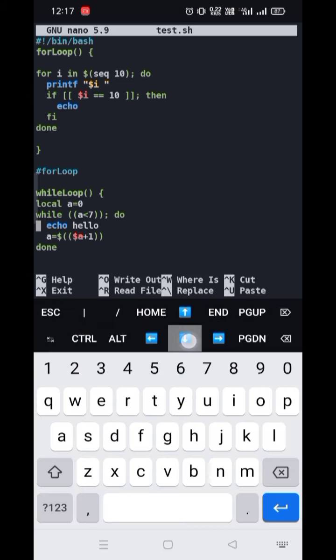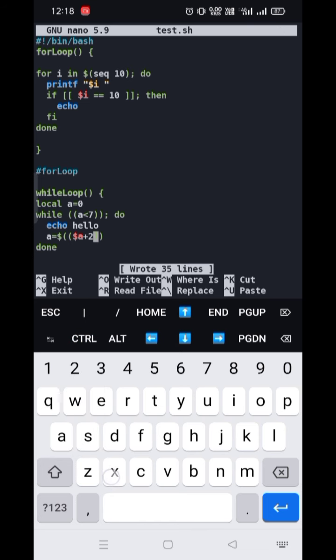Now if we increase it by 2, what will happen? First time it will run when a is equal to 0. The second time a is equal to 2, which is also smaller than 7, so it will again run. Then it adds 2 more, so a is equal to 4, which is smaller than 7, so again it will work. Now the value will be 2 plus 2 plus 2, which is equal to 6. Since it is smaller than 7, it will again work. Now it will add 2 again, and the value of a is 8, which is greater than 7, so it will stop.